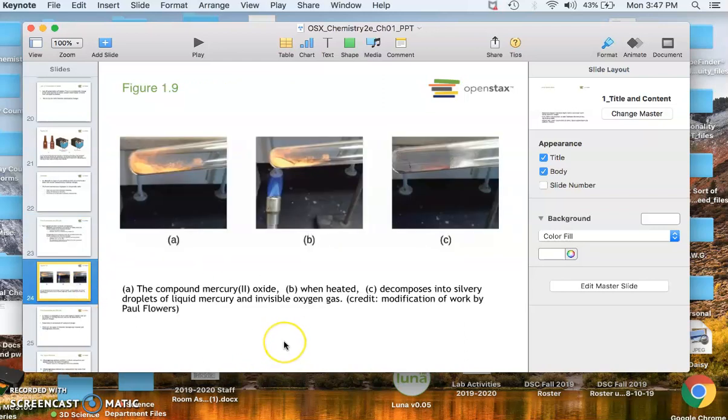So here are 3 different pictures, and the point they're making here is that compounds can be broken down by simpler means. Here we have mercury(II) oxide, a compound, being heated in this test tube, and it's being broken down into mercury and oxygen. You can see the mercury and oxygen decomposing, and the mercury here looks like it has a silver color to it.